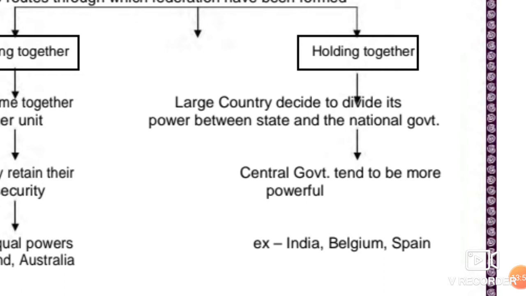There could be some regional issues, some demographic issues, some cultural issues. Keeping that in mind, sometimes the central government, for the sake of unity of the nation and accommodating regional diversity, provides more autonomy to a specific region or state.